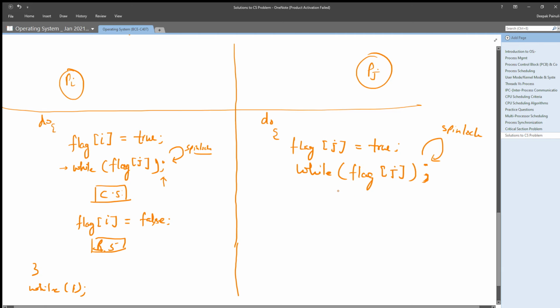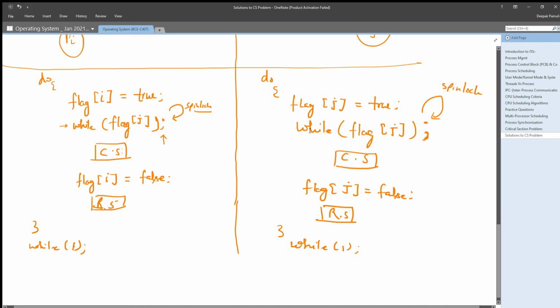Now if this condition fails, that means the while loop will be broken and this process will come into its critical section, execute it, and after executing its critical section, it will set its own flag, that means flag j, as false, so that the other process which is checking the flag of j can break its while loop and enter its critical section.